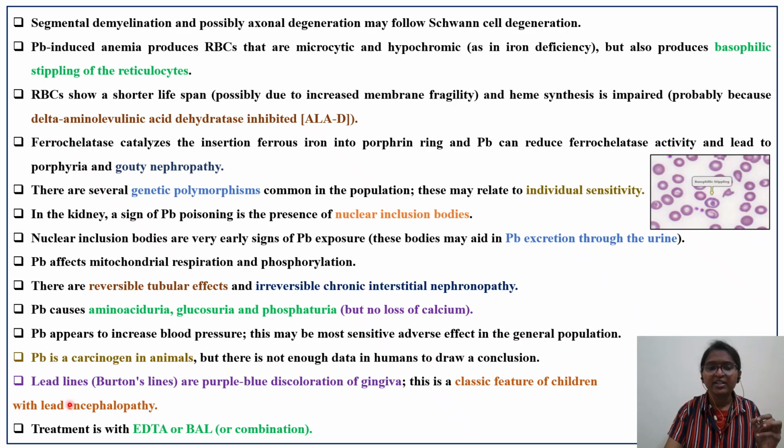Important thing again, Burton lines: purple blue discoloration in the gingiva. It's a classic feature in children with lead encephalopathy, and the treatment is either EDTA, chelating agents, or BAL, or a combination of these.